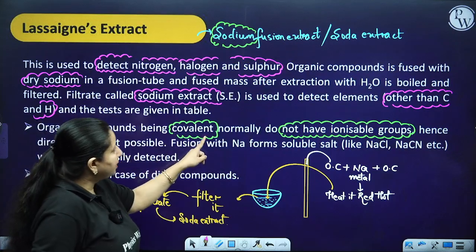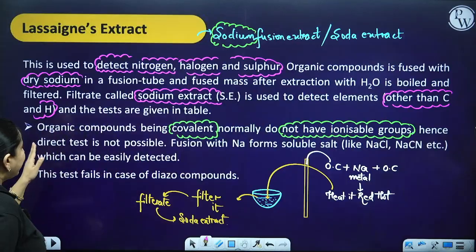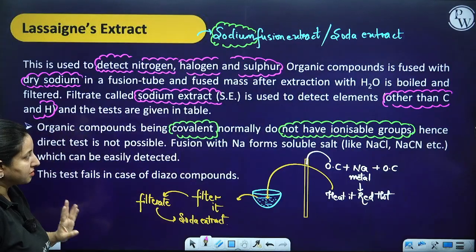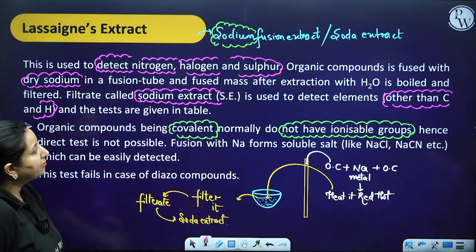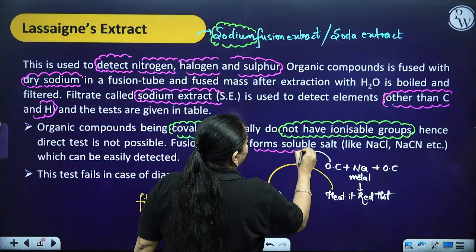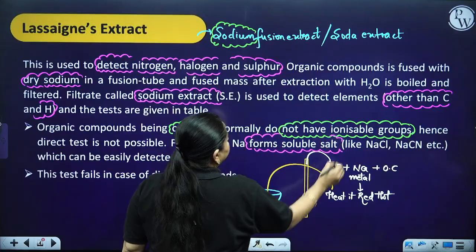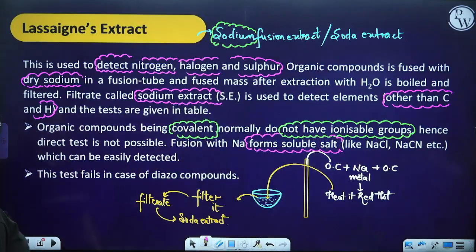Organic compounds being covalent normally do not have ionizable groups, hence a direct test is not possible. Fusion with sodium forms soluble salts like NaCl, NaCN, etc., which can be easily detected.